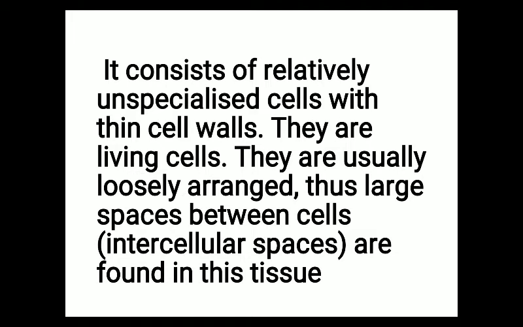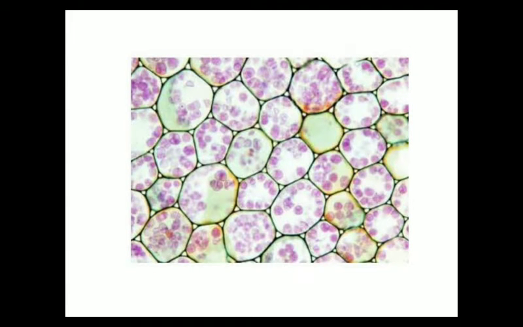This is the diagram of the parenchymatous cells which group together to form parenchyma tissue. The cells are loosely arranged, they have thin cell walls, they are living cells, and they are unspecialized.